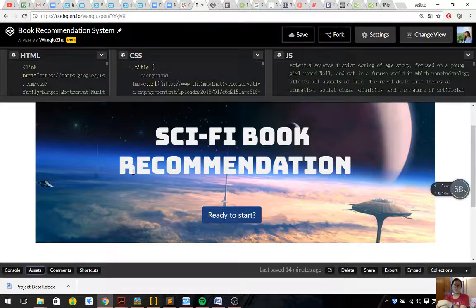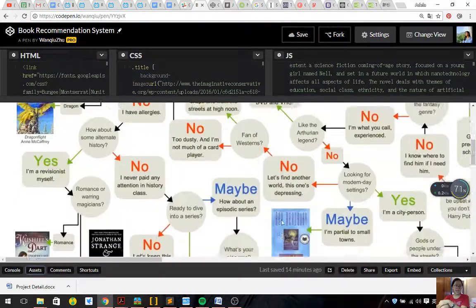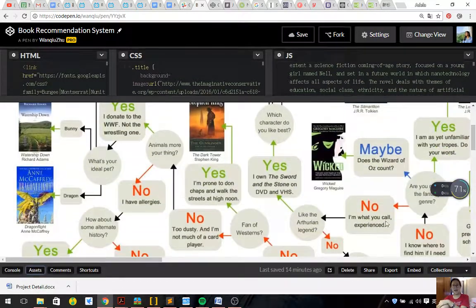Recommendation systems are all the same: they just click on the choices after reading the questions. That could be simple. So I didn't add any introduction to this page. If they want to read more recommendations, they can click on this URL link to the complete guide to the top 100 sci-fi and fantasy books, which is this page.